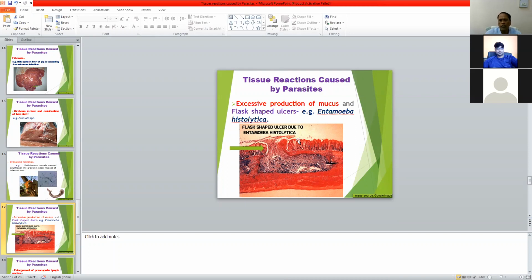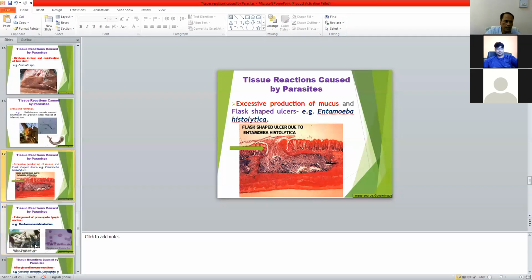During Entamoeba histolytica infection in the intestine, this flask-shaped ulcer occurs. This is a flask-like structure, and excess production of mucus results in amoebic dysentery also. Dysentery means diarrhea with mucus or blood. So Entamoeba histolytica results in flask-shaped ulcers in the intestine and excessive production of mucus that results in amoebic dysentery in the infected host.